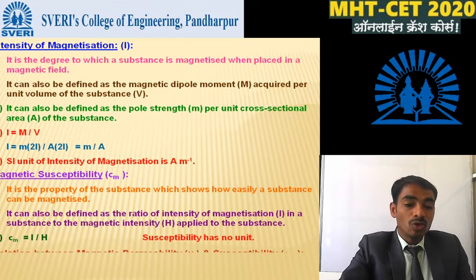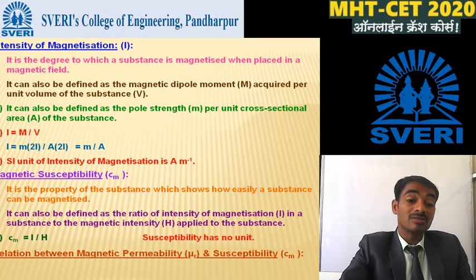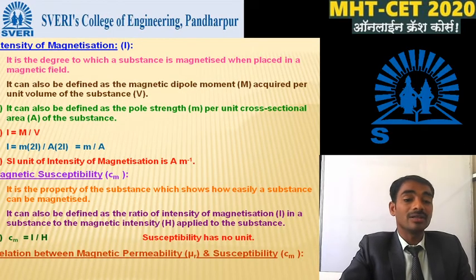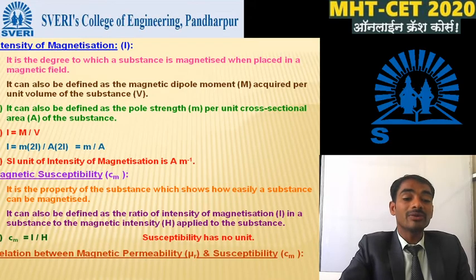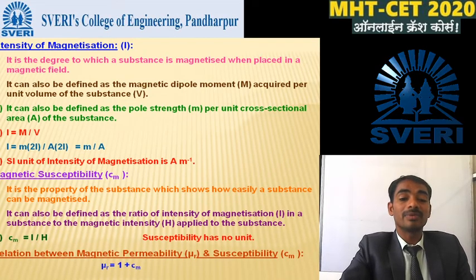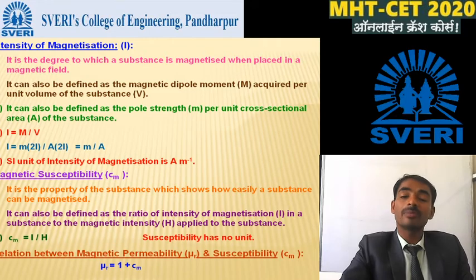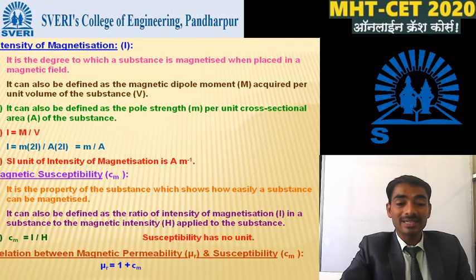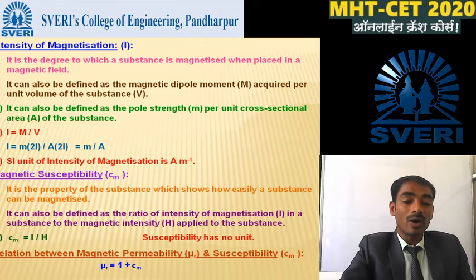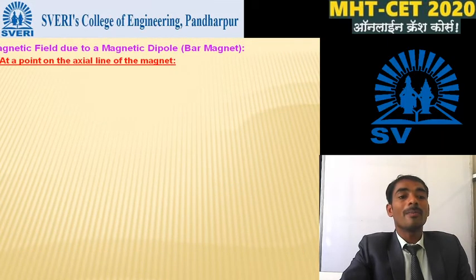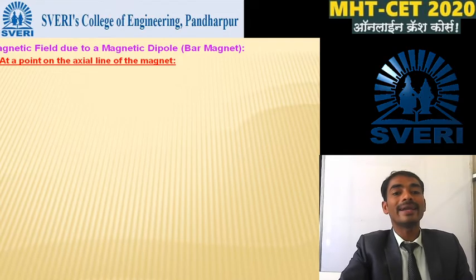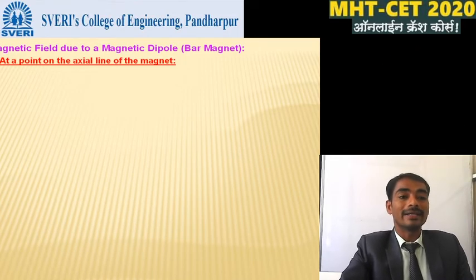Susceptibility has no unit. ओके, दिस इज व्हेरी व्हेरी इम्पॉर्टंट. तुम्हाला जर MCQ मध्ये विचारलं व्हॉट इज द SI युनिट ऑफ द ससेप्टिबिलिटी, सो युअर आन्सर इज नो युनिट. So what is the relation between the magnetic permeability and the susceptibility? The relation between the relative permeability μr and the susceptibility χm is μr is equal to 1 plus χm.